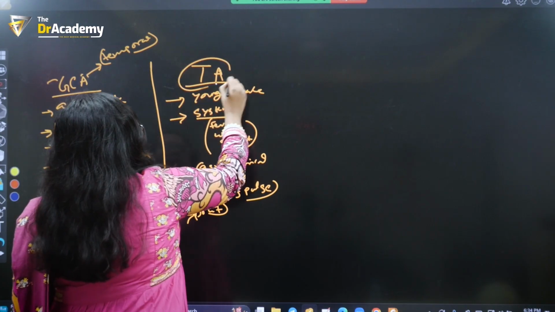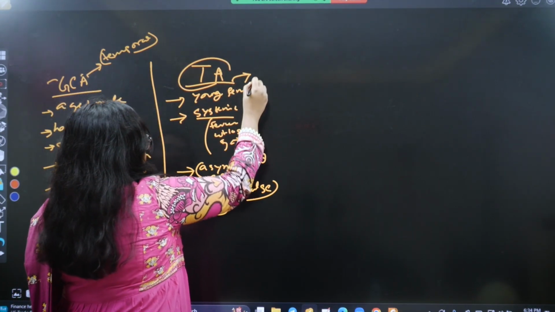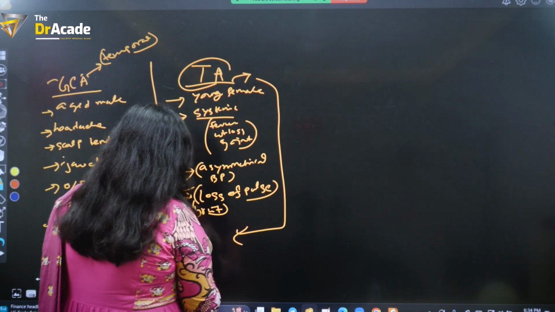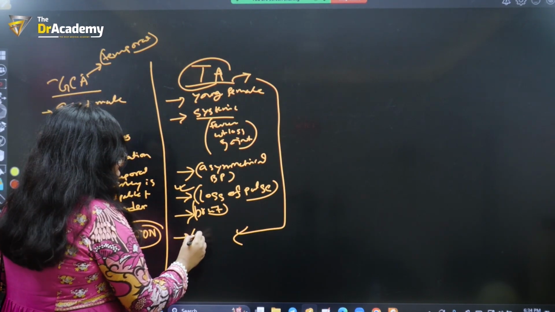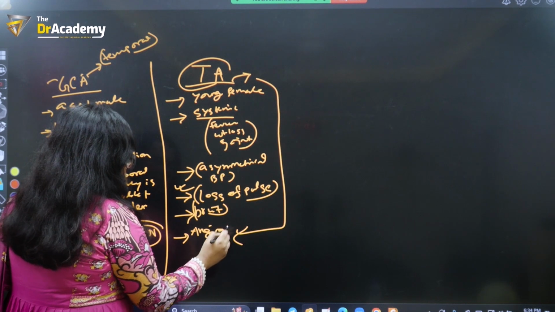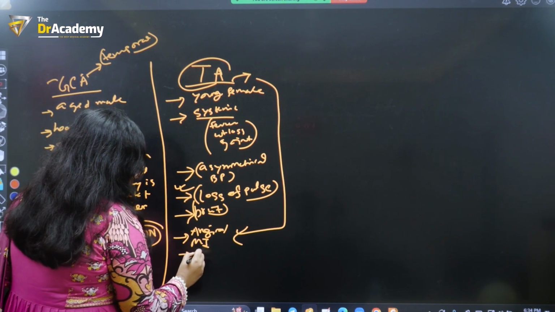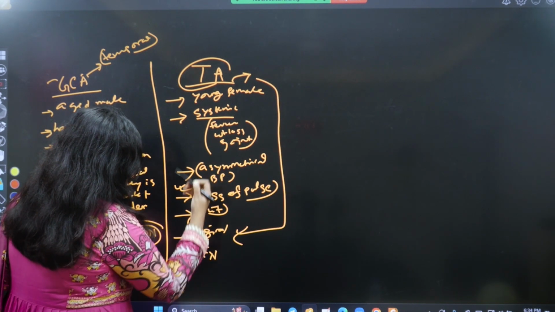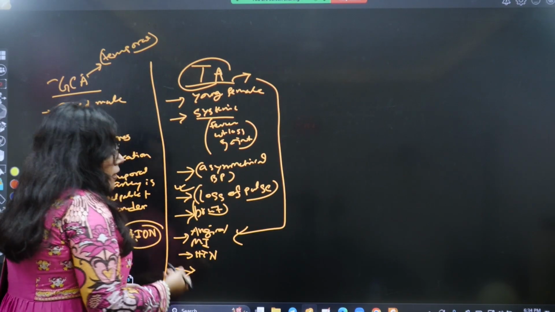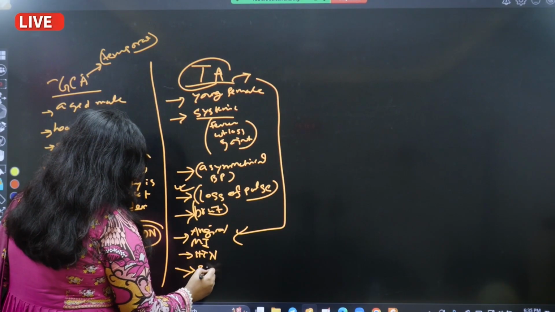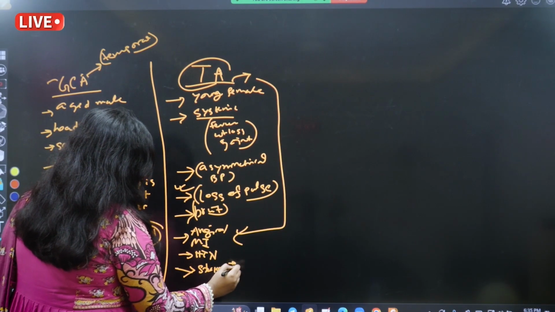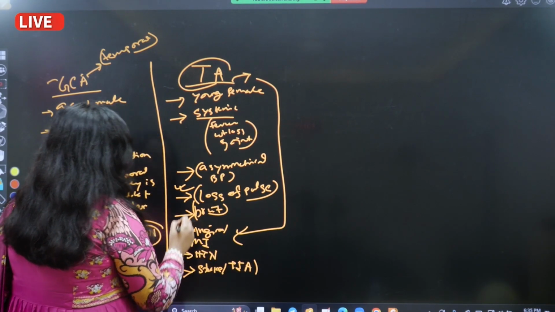And in Takayasu arteritis, because it's a large vessel vasculitis, it can commonly lead to neurological or cardiovascular complications, either in the form of angina or myocardial infarction. Hypertension is a common feature in Takayasu arteritis, especially in young patients, and neurological complications such as stroke and transient ischemic attacks are all commonly seen.